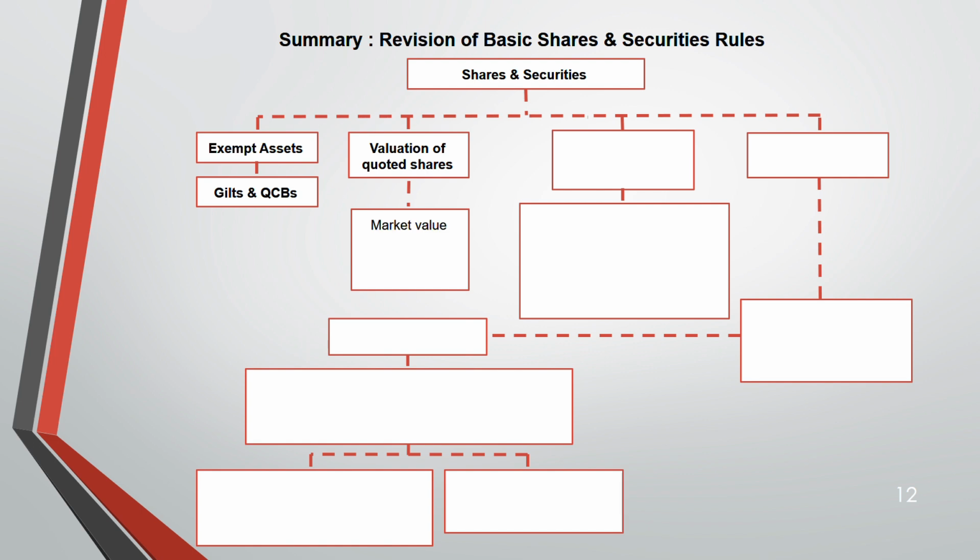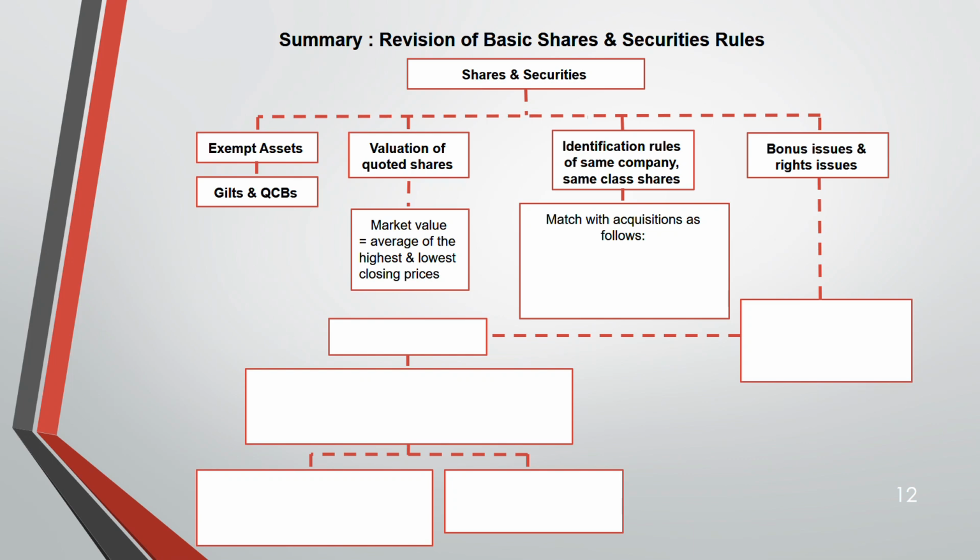Valuation of quoted shares: market value, find the average of closing and highest. Then, if it's unquoted, the examiner will give you the price. Then, how do you identify the cost of the shares? If it's in the same company and the same class of shares. Then, bonus issue and rights issue. The identification rule is like this: you have to match your disposal with acquisition.